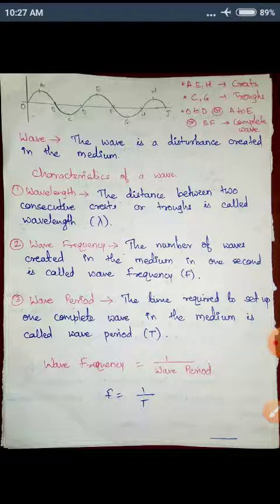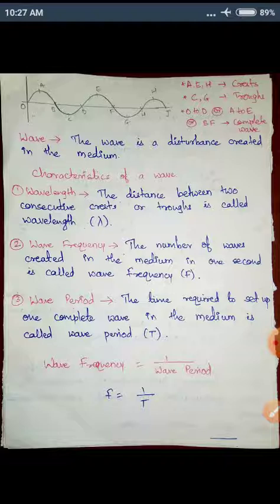So there is a relation between wave period and wave frequency: wave frequency is 1 divided by wave period. If we denote frequency by f and wave period by capital T, then f is equal to 1 divided by T. This is a very important relation. Frequency is 1 divided by time period, or time period is 1 divided by frequency, either way.